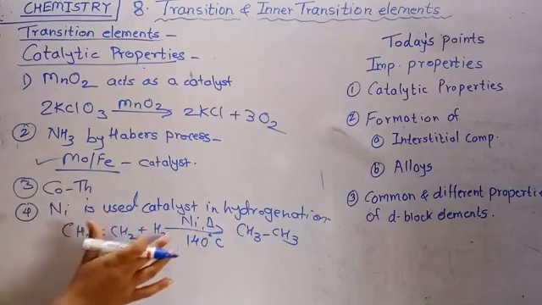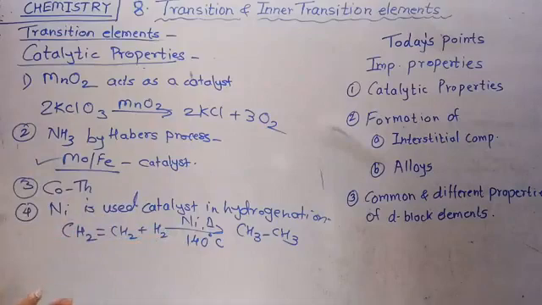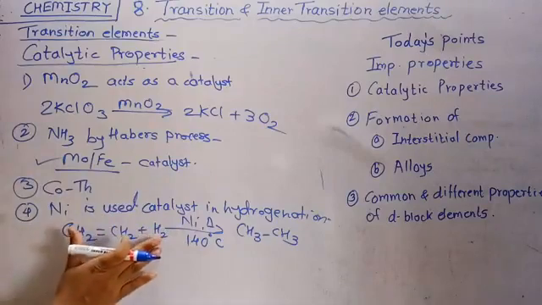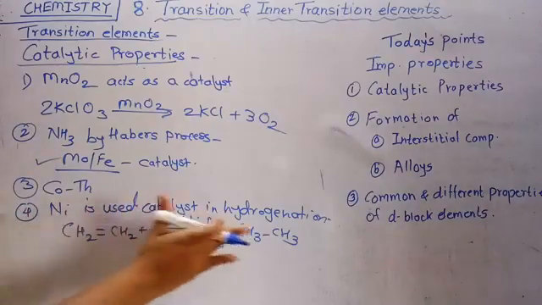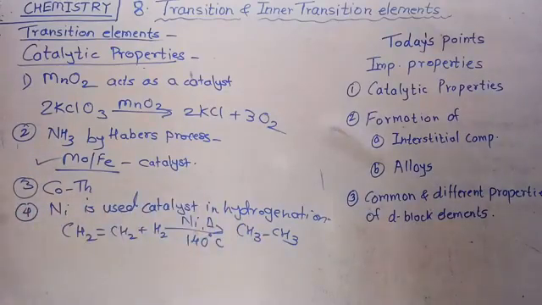The hydrogen is adsorbed on the surface of nickel and then reacts with the ethene to form ethane. This is a heterogeneous catalytic reaction. Clear? Then there is the next one, the contact process for the manufacturing of sulfuric acid. You already studied it in the last lesson.